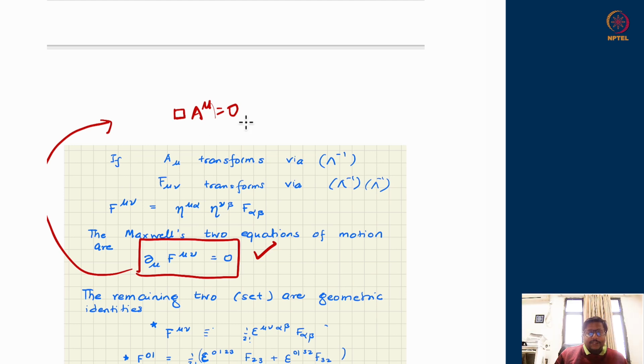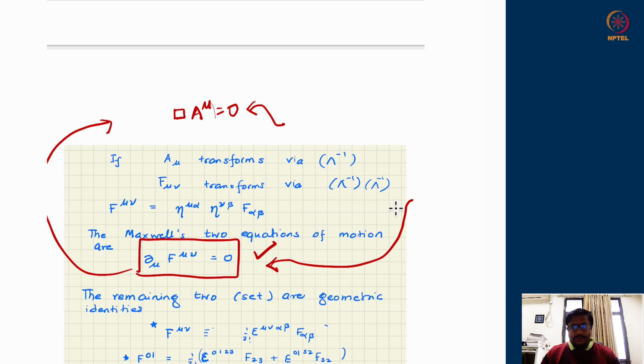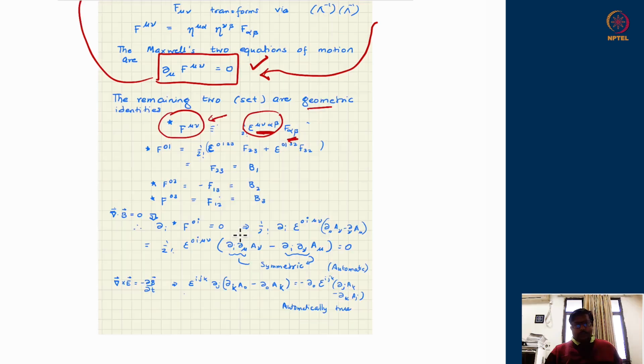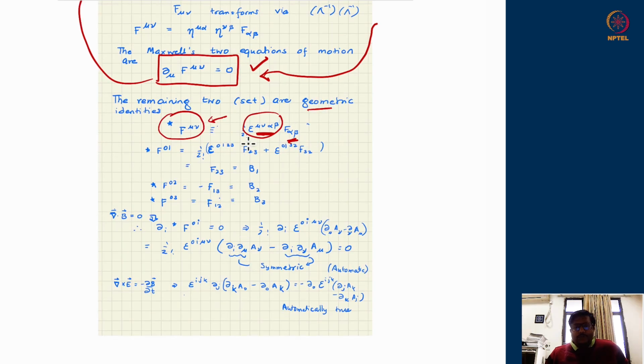So whatever Lagrangian I am going to write down, either I can demand that under variation of that Lagrangian I get this equation, or equivalently I can ask that under the variation of that Lagrangian I should get this equation of motion. Those two will be the dynamical equations coming out from some Lagrangian's variation. And as we discussed, the remaining two Maxwell's equations are not dynamical equations. They are not supposed to come from some Lagrangian. Rather, they come from geometry.